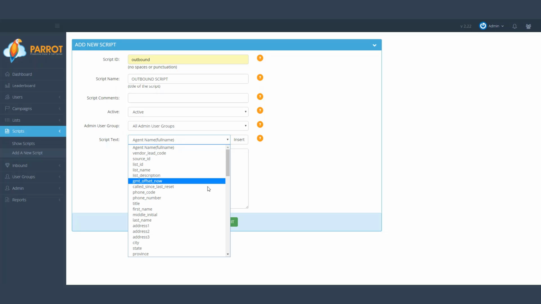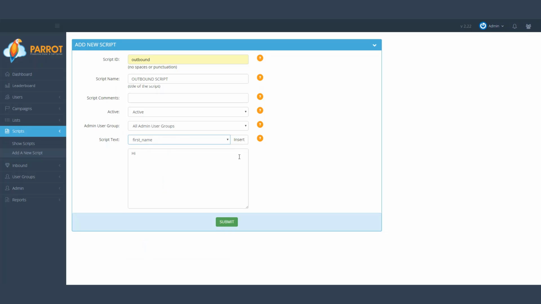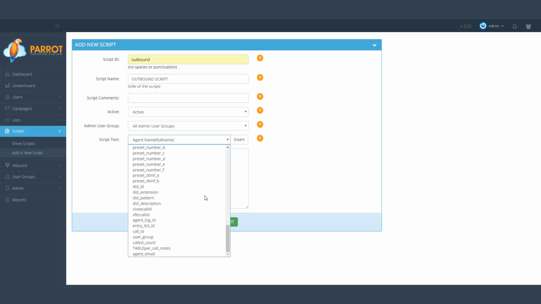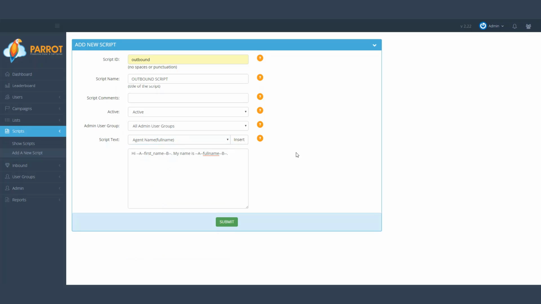Now, the dialer has the ability to insert any field that you uploaded from your leads list. For instance, I inserted the first name field, so it would say hi John if I dialed a particular lead and that was his first name. You can also insert the agent's name, and any of the fields you can insert here. Some have to be uploaded though, and will be inserted if they were in your leads list.